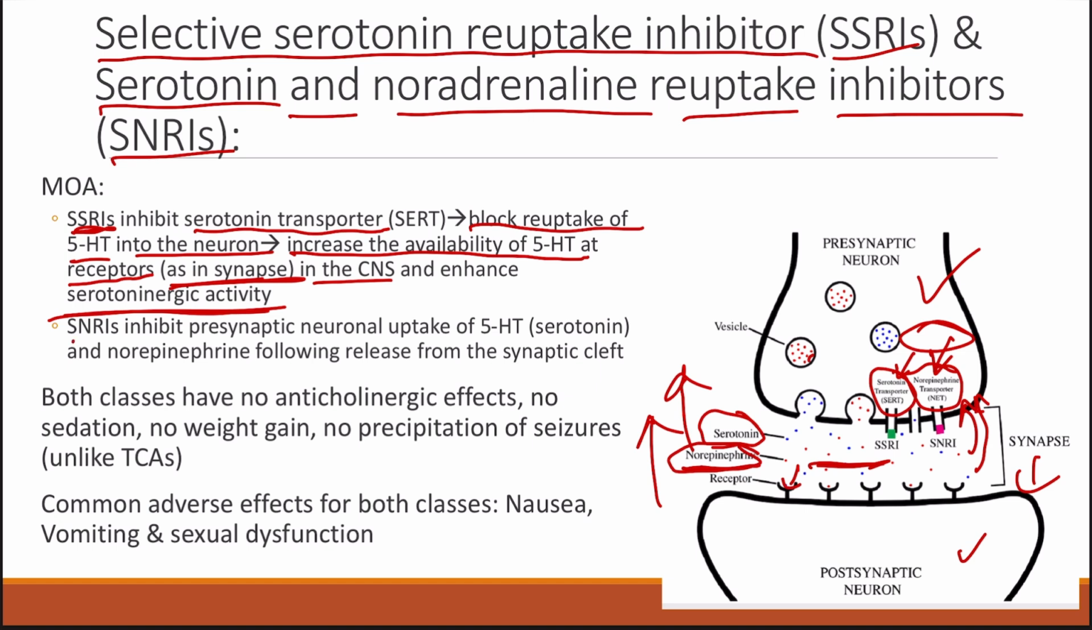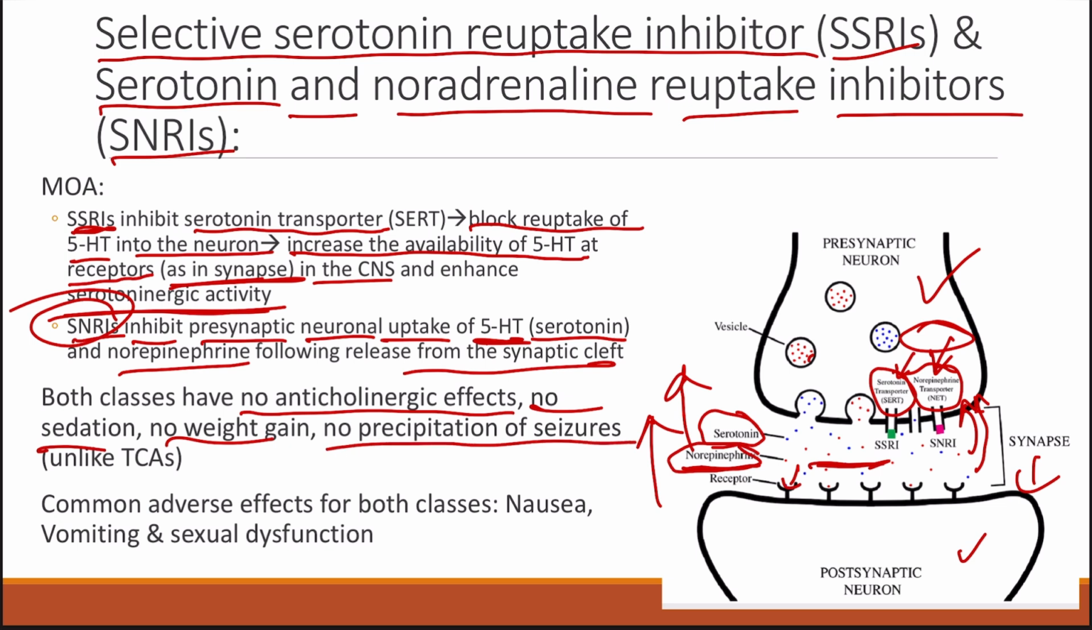Then we have SNRIs, which inhibit the presynaptic neuronal uptake of 5-HT, that is serotonin, and also norepinephrine following the release in the synaptic cleft. That is, once this serotonin and norepinephrine is released in the synaptic cleft, it is prevented from being reuptaken by SNRIs. So both these classes have no anticholinergic effects, no sedation, no weight gain, and no precipitation of seizures, which was seen in case of tricyclic antidepressants.